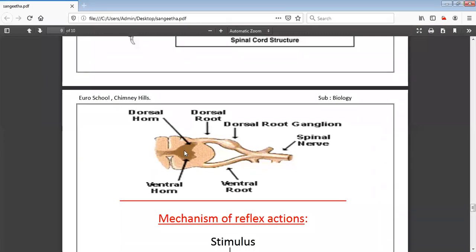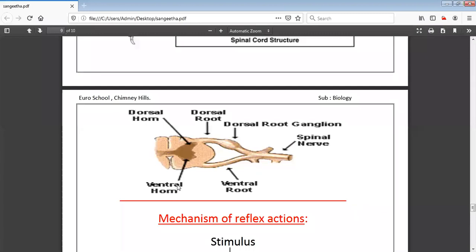When you come across the dorsal horn, all the sensory nerves, as I said, from the sense organs, all the electrical impulses from the sense organ will be received by the dorsal horn. So coming to the next one, this is the ventral horn. So this is connected to the motor nerve.